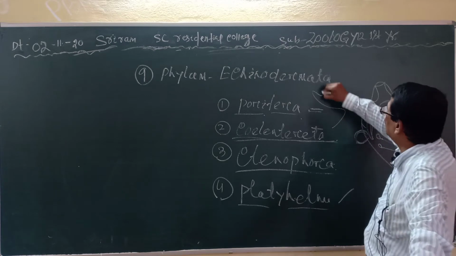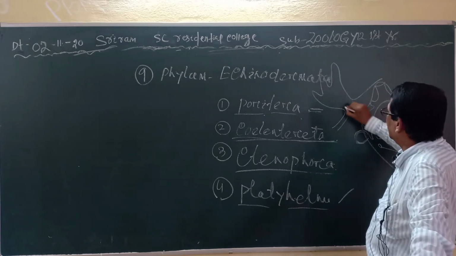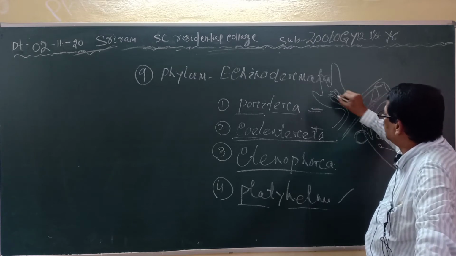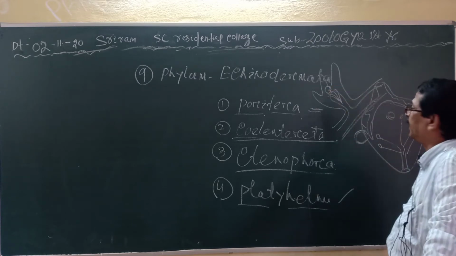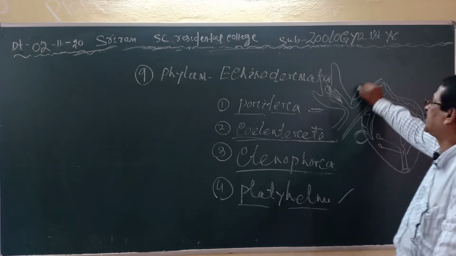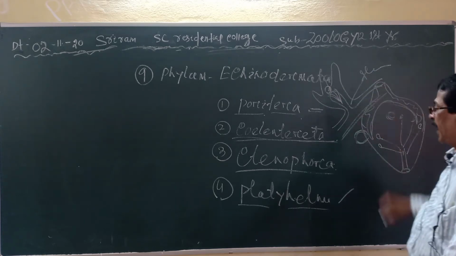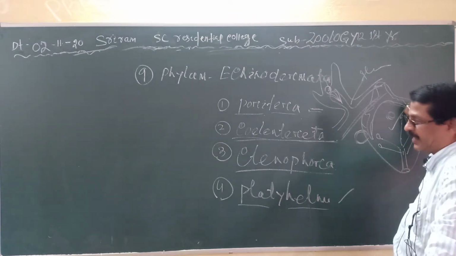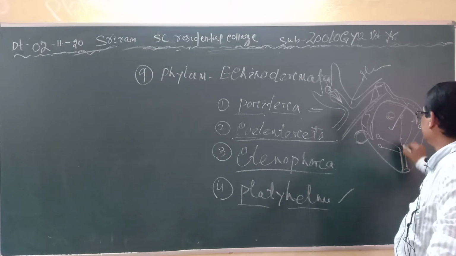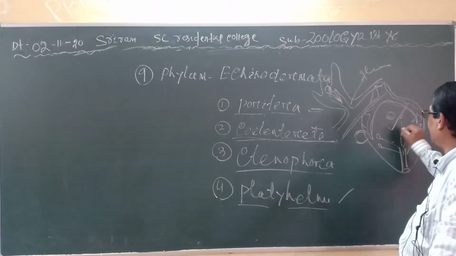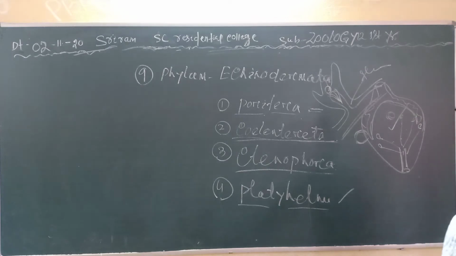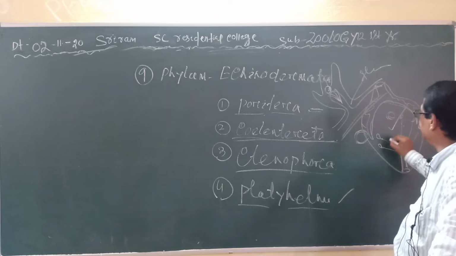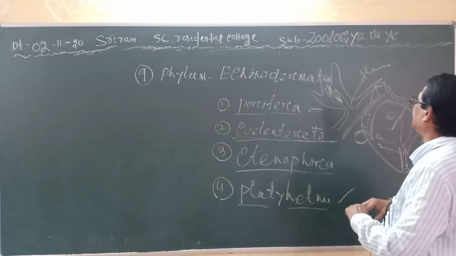I have told you the flame cells are nothing but modified parenchyma cells, having cilia or flagella which flicker like the flame of a candle. So it is called the flame cell. I have told you in the previous classes. Most of them are parasitic in nature, and they are bisexual. The male and female reproductive organs are present within a single individual. Clear? So this is the Platyhelminth in brief.